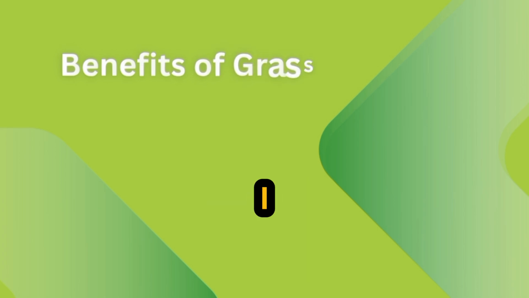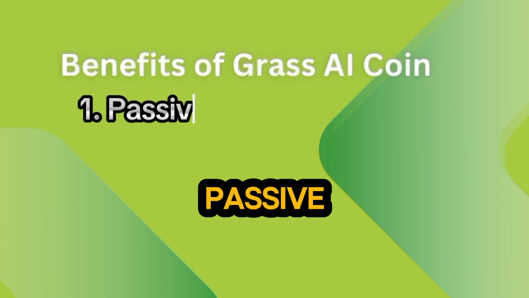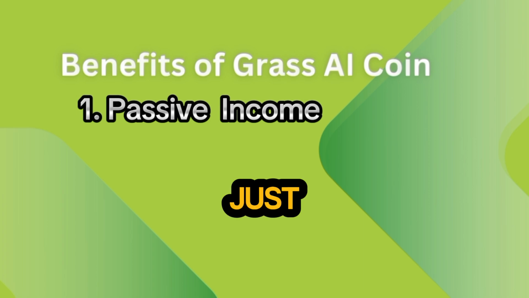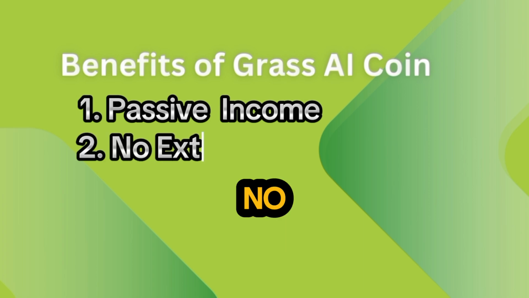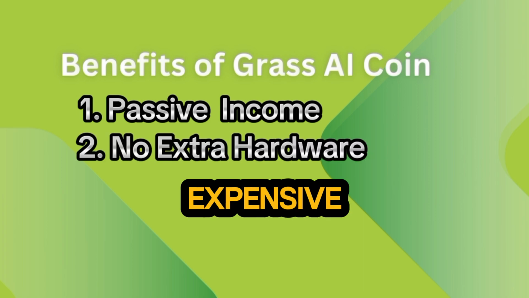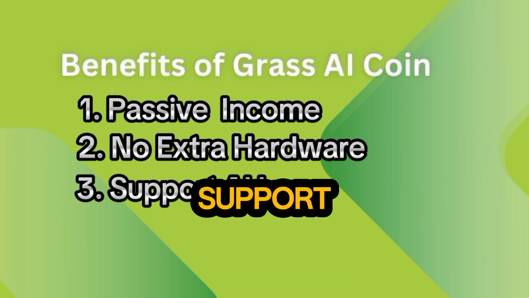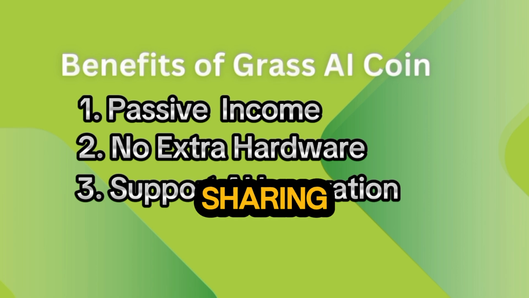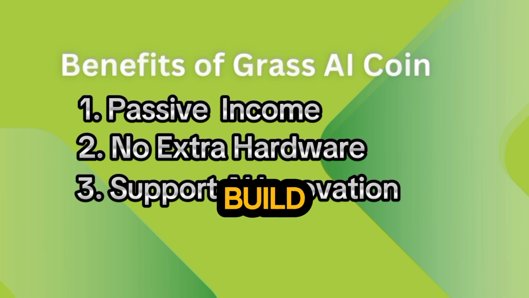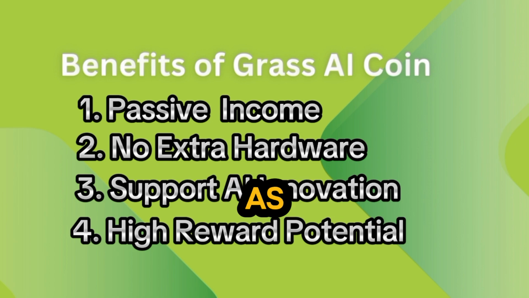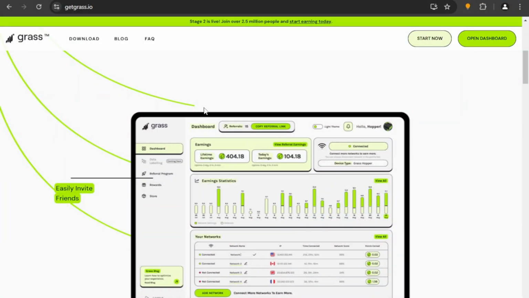Benefits of Grass AI Coin. Passive income. Earn Grass tokens without lifting a finger. Just let the app run. No extra hardware. You don't need expensive mining rigs or setups. Support AI innovation. By sharing your internet, you're helping developers build the future of AI. High rewards potential. As the Grass network grows, the value of Grass tokens could increase, giving you even better returns.